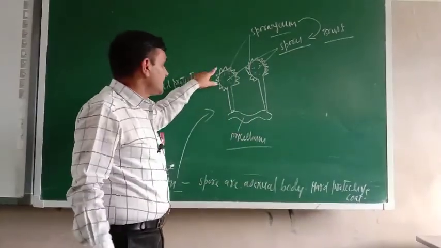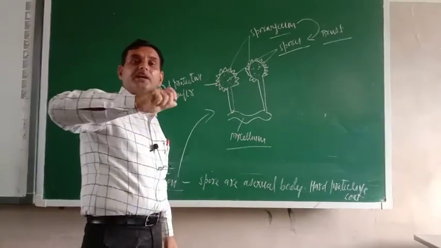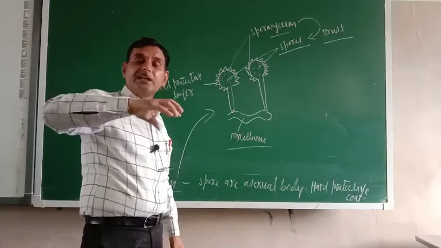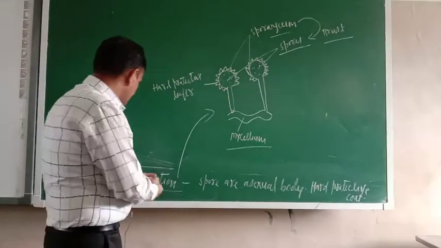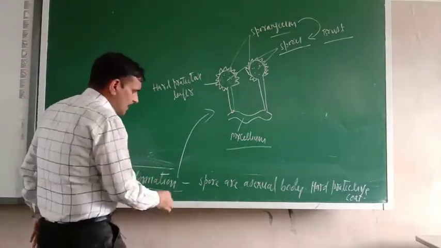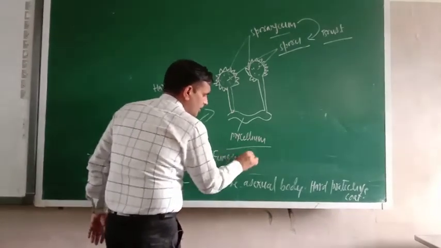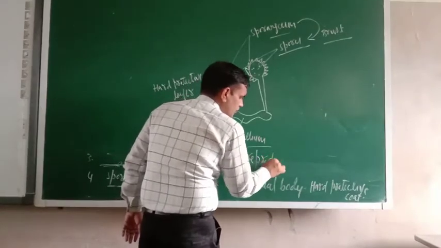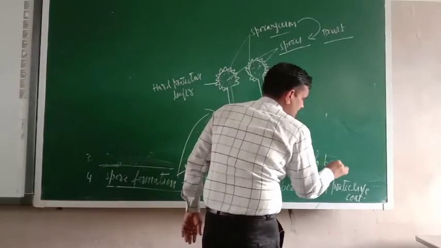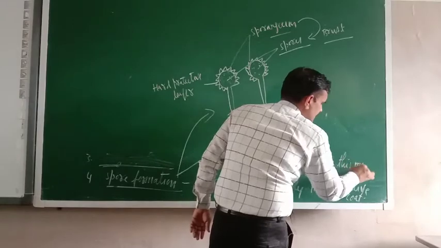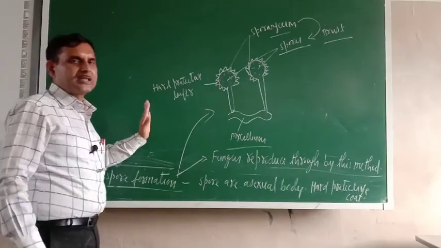Not only this, these hard protecting layers have winged structures, and these help them migrate from one place to another. So fungus reproduce by this method. In this way, asexual reproduction is over.